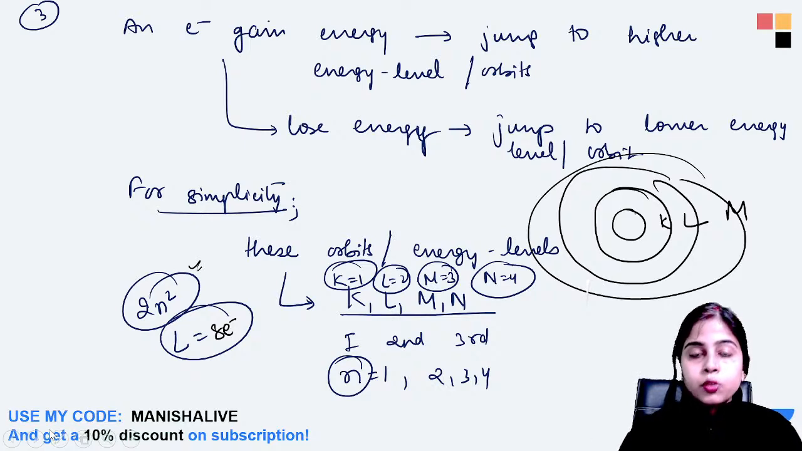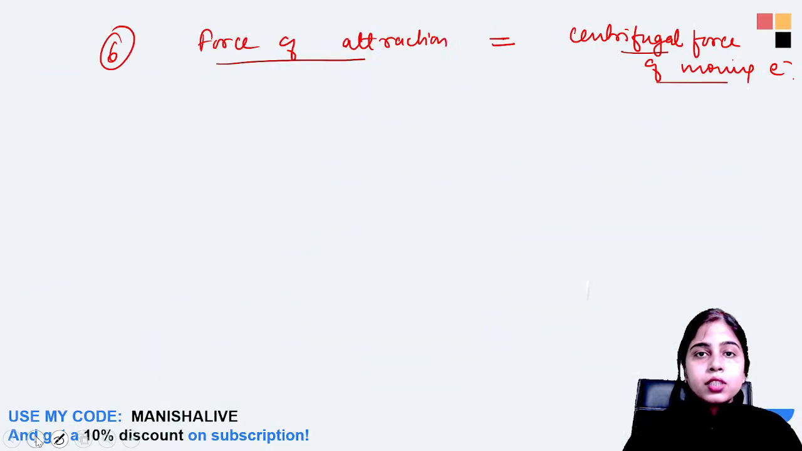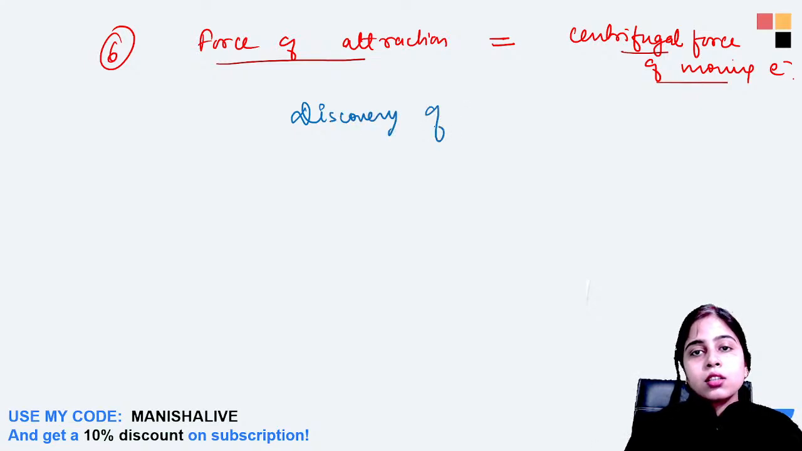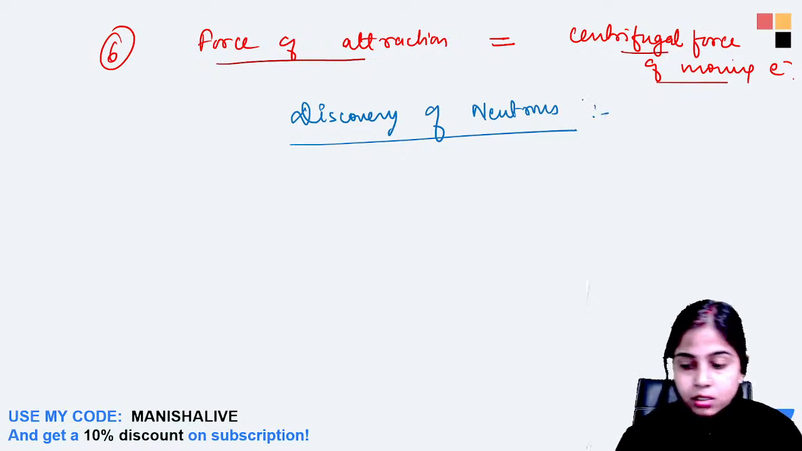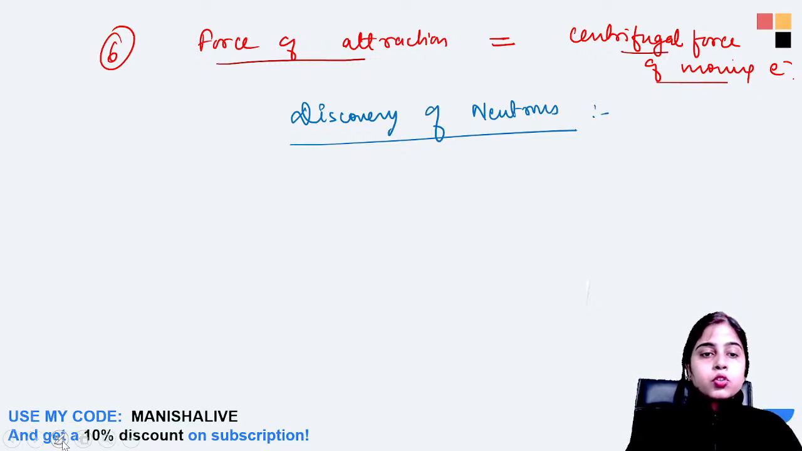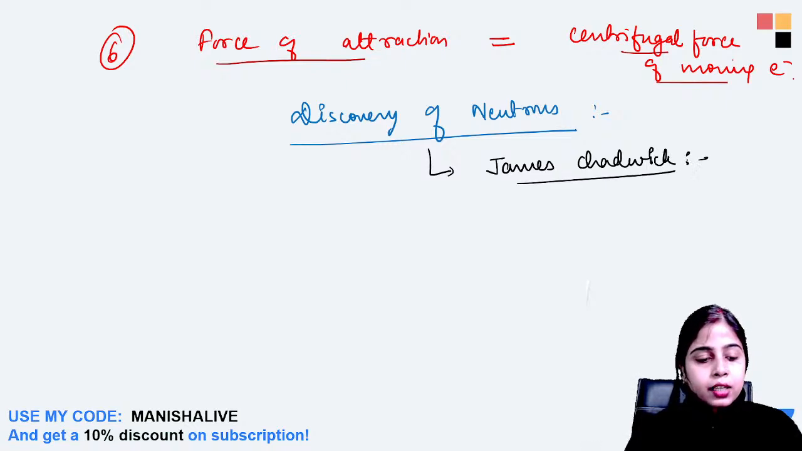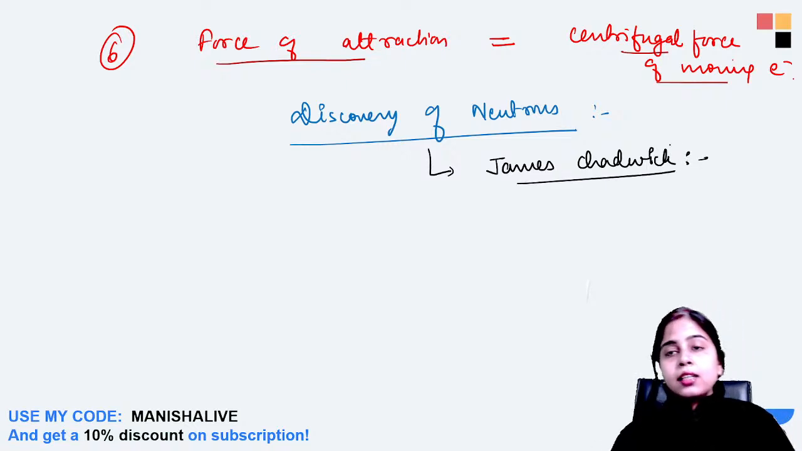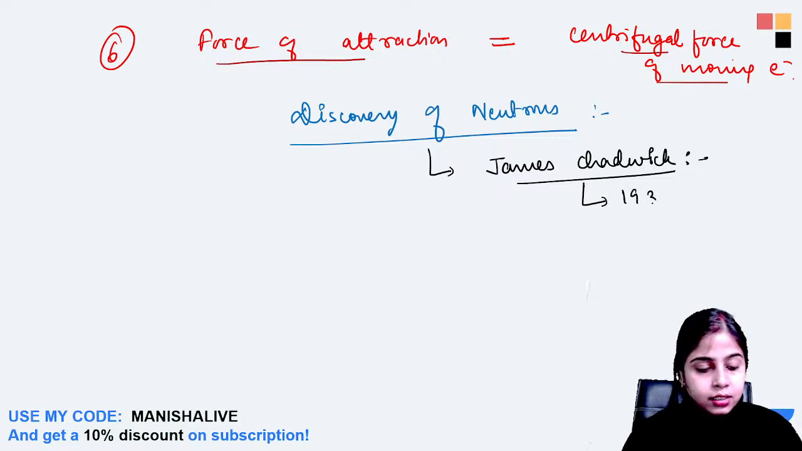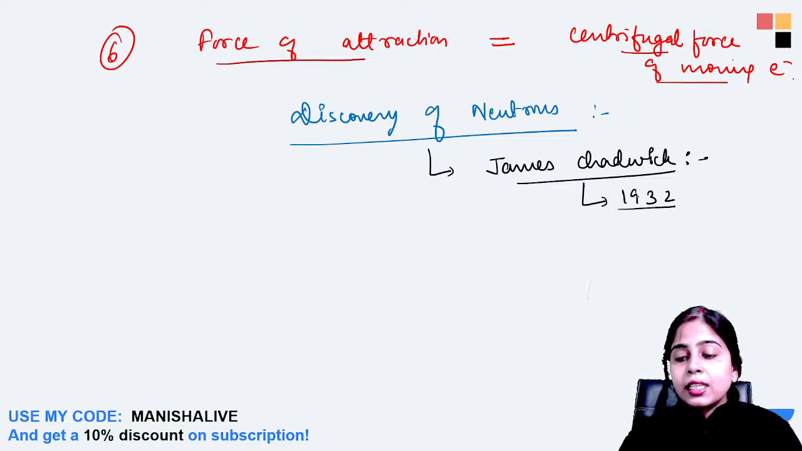So let's move further. Now we have to discuss the discovery of neutrons. So who discovered neutrons? Neutrons were discovered by James Chadwick. He was the one who discovered the neutron. And when did he do that? In 1932. Very good, Avinash. And he received the Nobel Prize also for the discovery of the neutron.